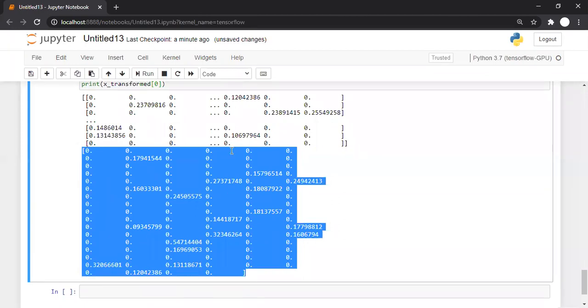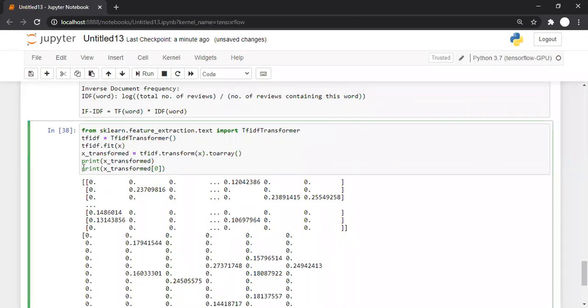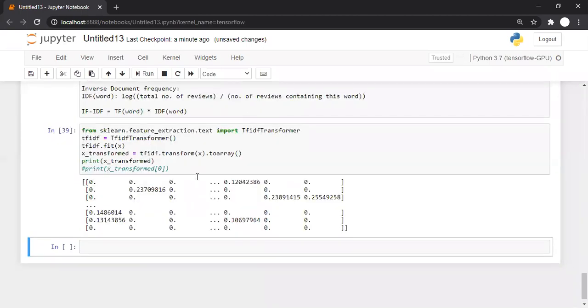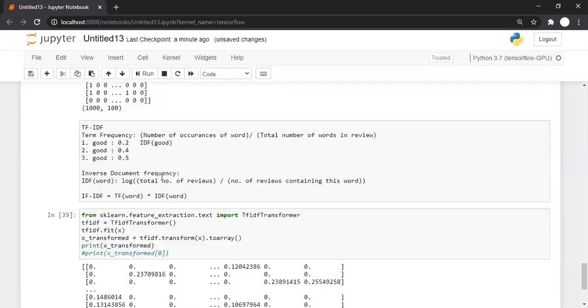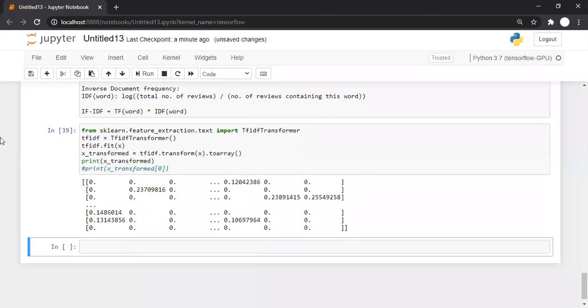And now this is the x part in a format. Am I right? This is the x part in the format required for machine learning. That is, there are a fixed number of columns in every row, and we know sentiments are also there as a y column, so we can apply any machine learning algorithm on it. So we'll not see how to apply because we have already done it n number of times. We have x part, we have y part, and now yes, you can easily apply.